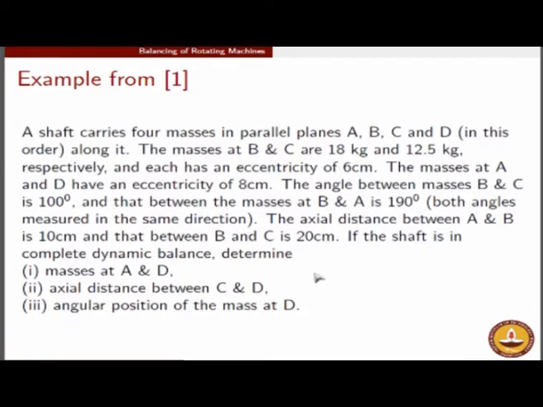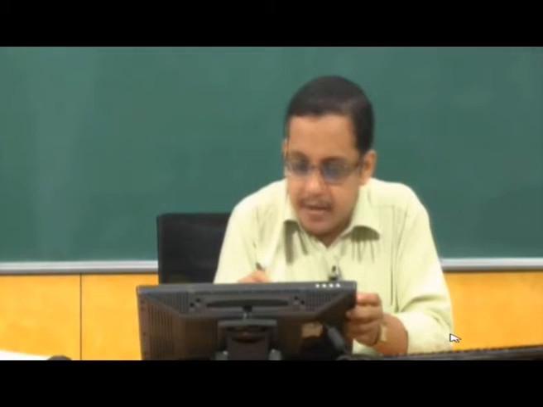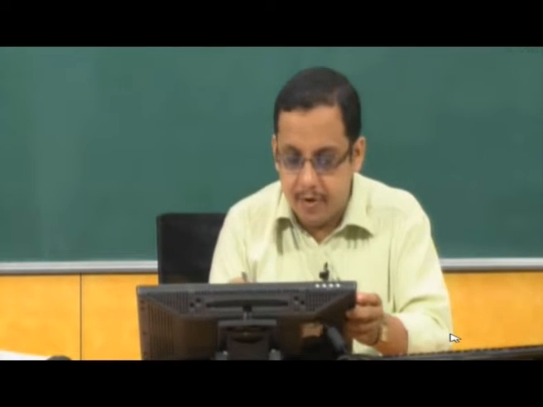So I will give you a moment's time to think about how to do this problem, and in the meantime you can have some interaction with me so that I can set you up for this problem. We'll make this a tabular method of determining the counterbalances. So here is the tabular method.